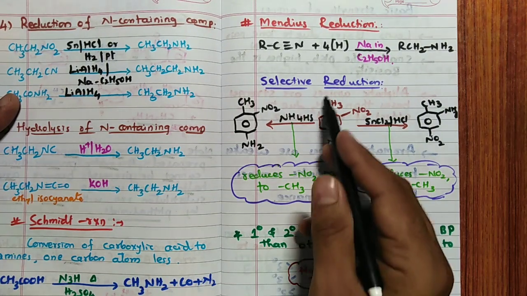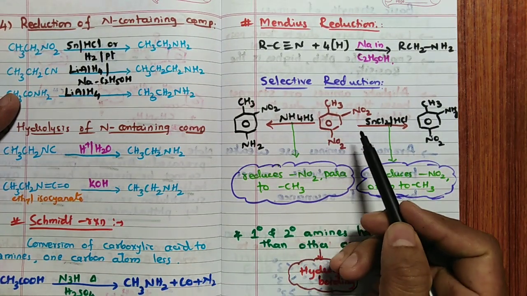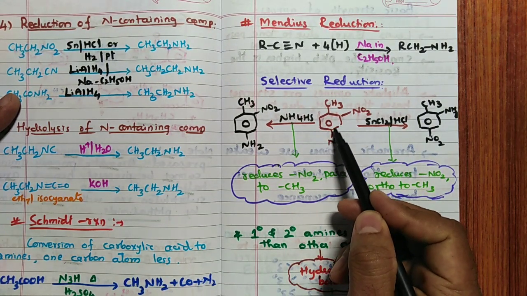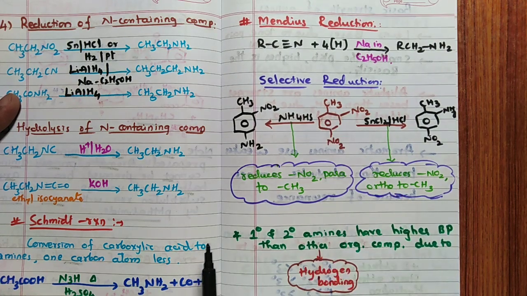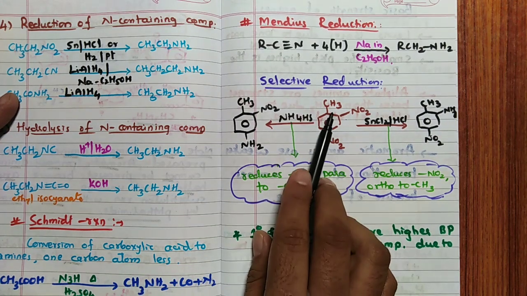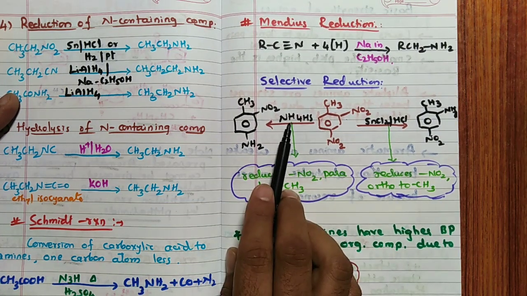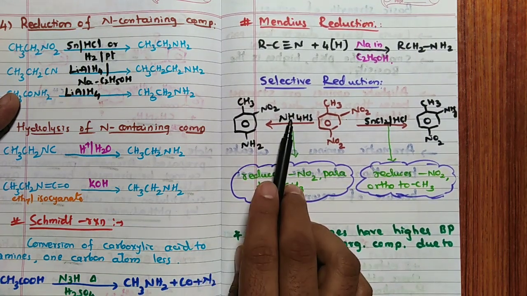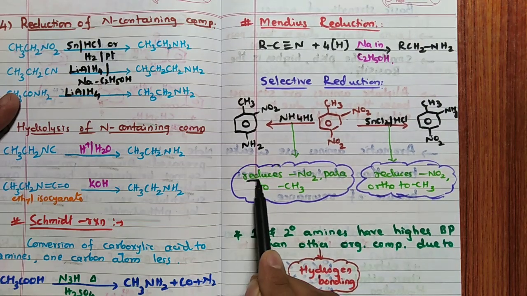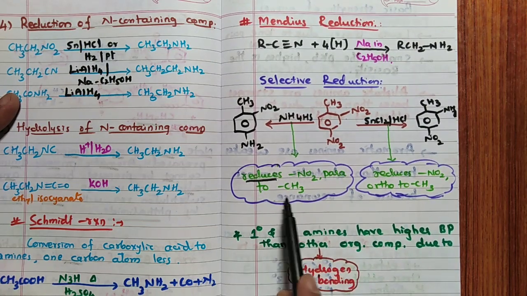When such a compound, ortho and para nitrotoluene it is, reacts with NH4HS, ammonium hydrogen sulfide, this is a reducing agent which selectively reduces the NO2 para to CH3.